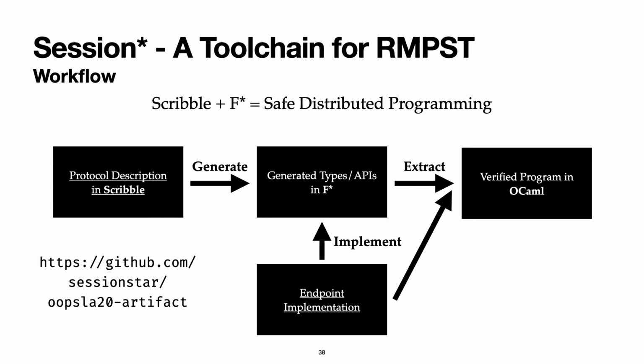Developers then implement these APIs using the generated types in F-star, and the F-star compiler will type check whether the implementation satisfies the refinement typed APIs. If the program succeeds in type checking, the compiler can then extract the verified programs into OCaml code for efficient execution.